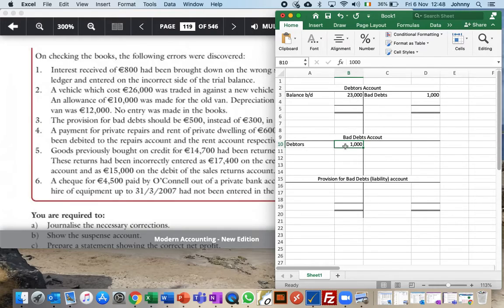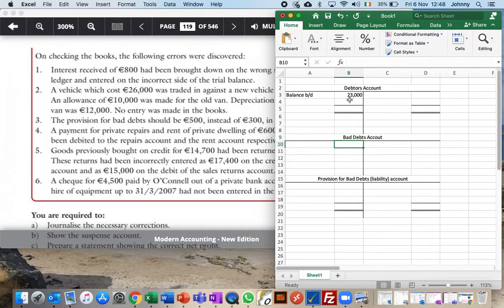Now, that means that every time somebody goes bankrupt, we react to that by creating a new expense. But in reality, it's probably a better idea to be a bit more conservative and anticipate bad debts before they happen. So we have a liability account called provision for bad debts, which we use to reduce the amount we expect to receive from our debtors. We know from experience, if I just cancel this expense for a second, that people go bankrupt all the time. So instead of expecting to receive 23 grand, we're going to expect to receive a little bit less than that.